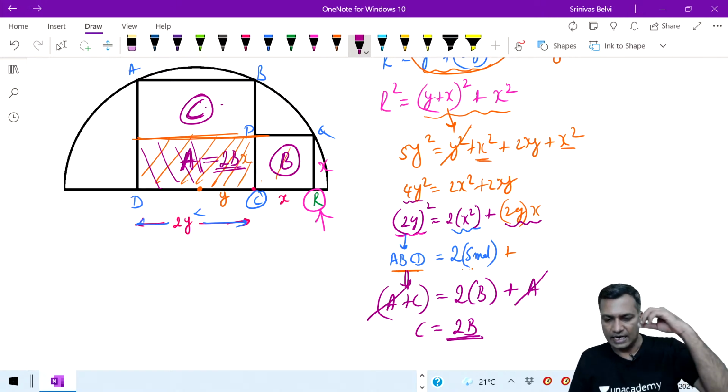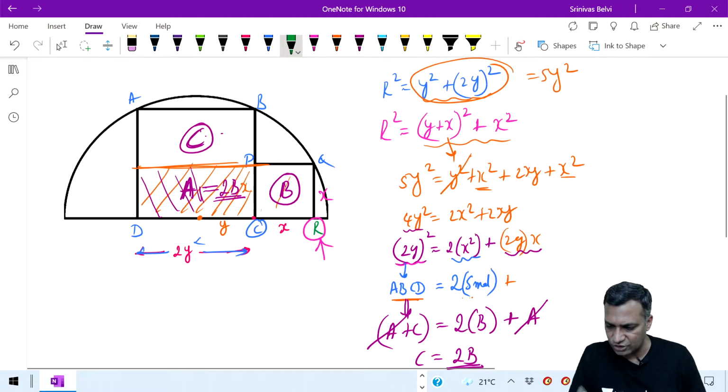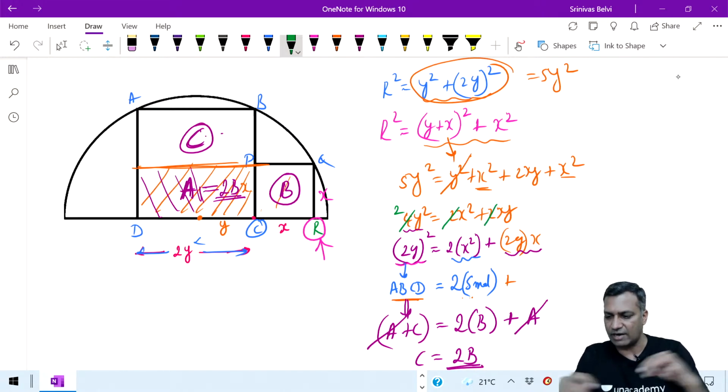We can also say that technically I could have proved it a lot better by cancelling this 2 here. Had I cancelled 2 here, I would have made it as 2, and I just have taken this.